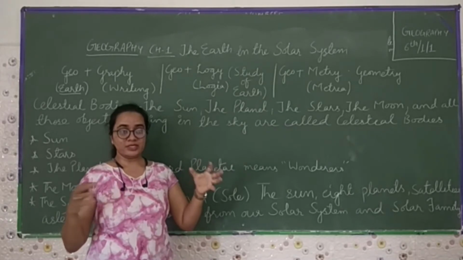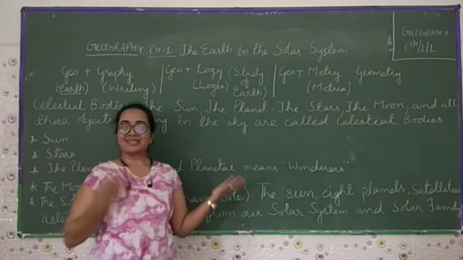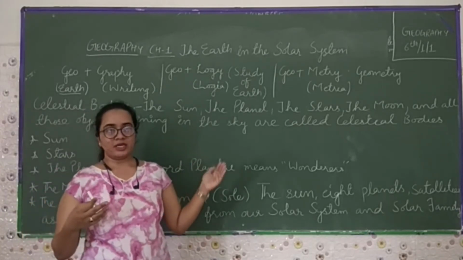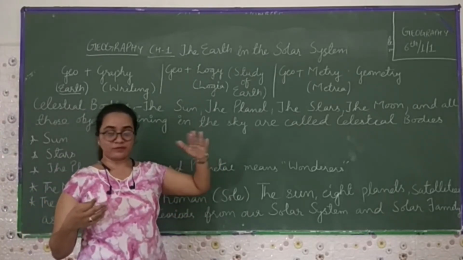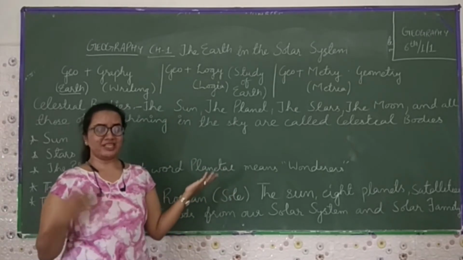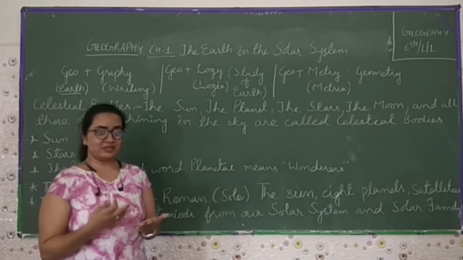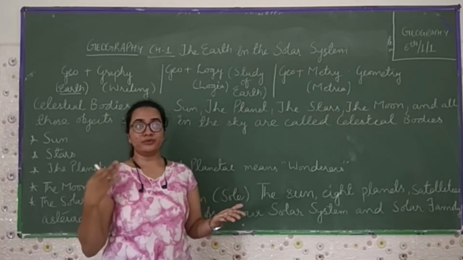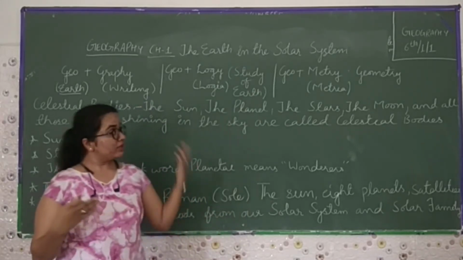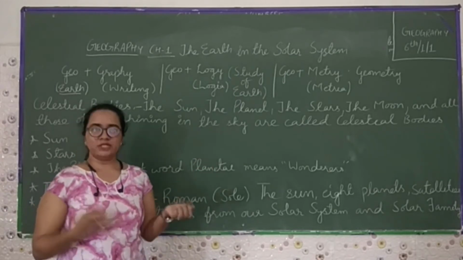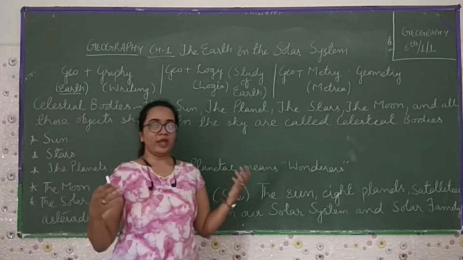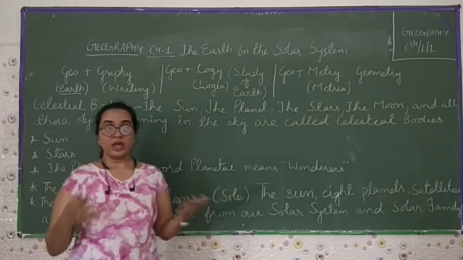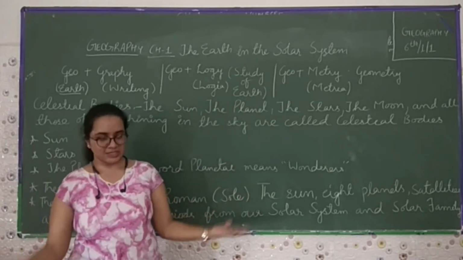In that, you can see satellites, space stations, and above that, you can see a number of layers of the planets, in which we have sun, we have stars, we have planets, we have numerous asteroids, meteoroids, and not only one galaxy, we have millions of galaxies.